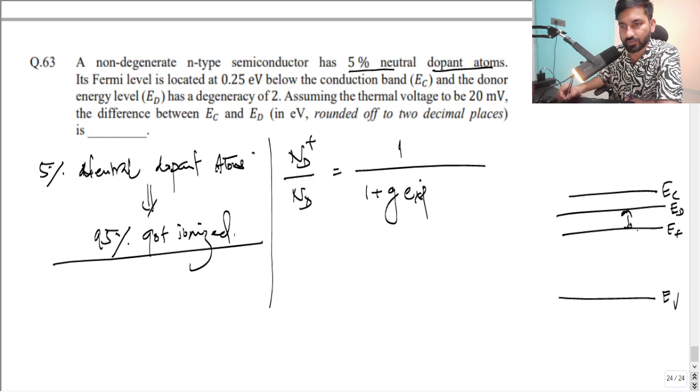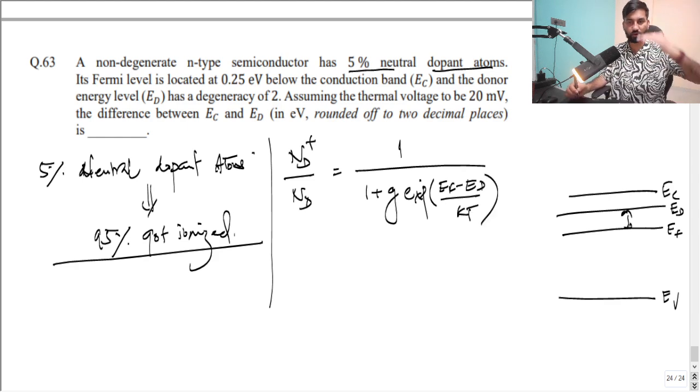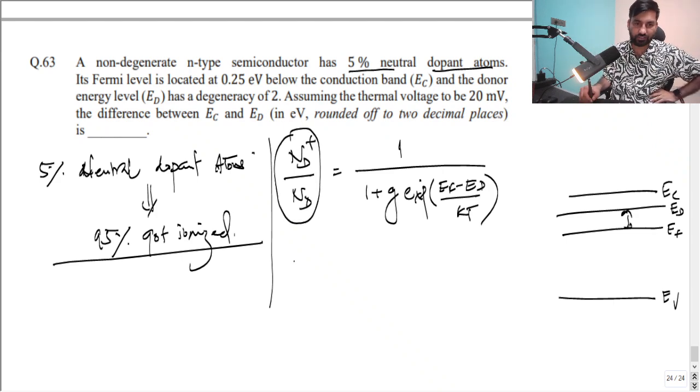This gap, EF minus ED, EF minus ED by KT. Please remember this. You have to always take from bottom to up. Otherwise, if you take ED minus EF, then you have to put a negative sign in the exponential, right? So this is given. What is this? This is nothing but 0.95 equal to.